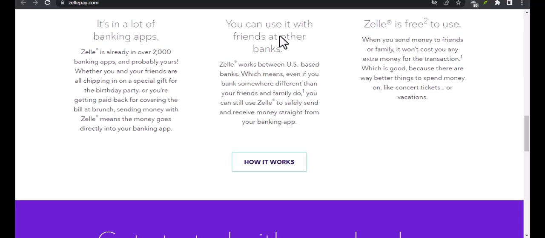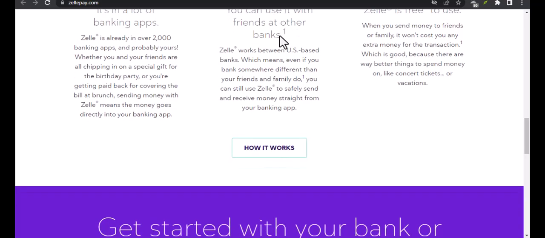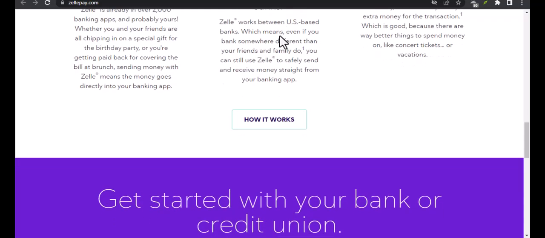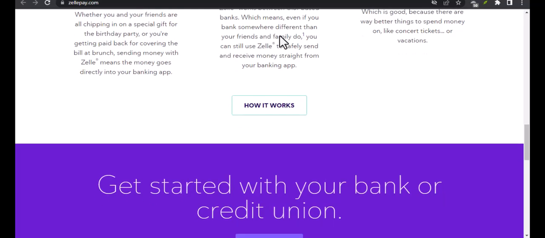Another disadvantage is that Zelle is limited to the United States. If you need to send money internationally, Zelle is not an option at all. You would need to use services like PayPal, Wise, Western Union, or your bank's international transfer feature. For people who often send money to family or friends in other countries, Zelle simply cannot help.